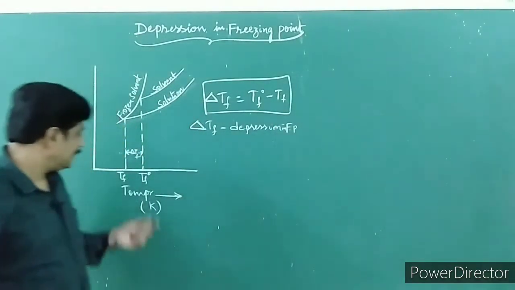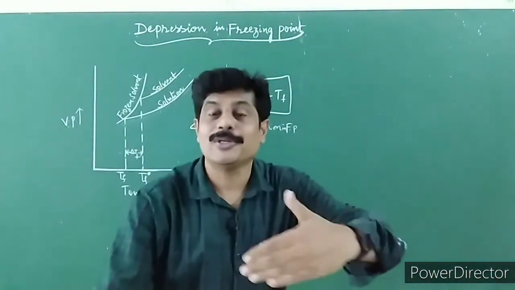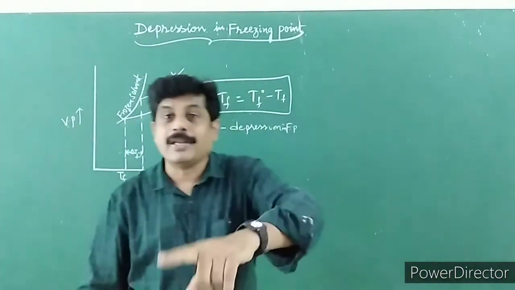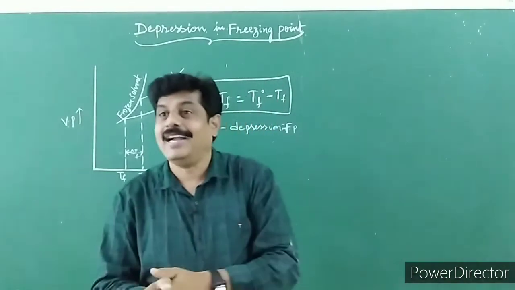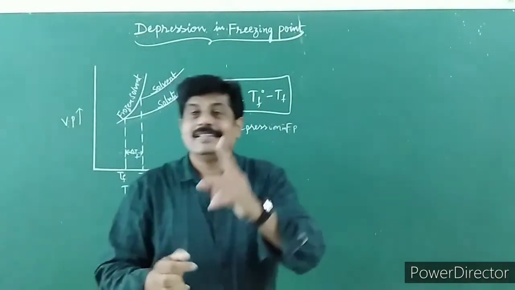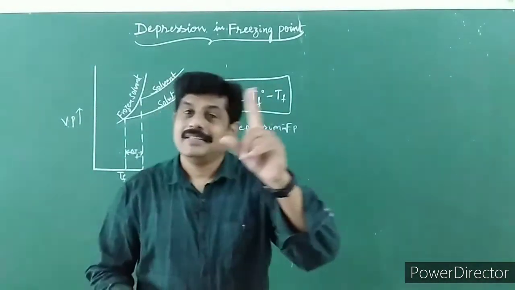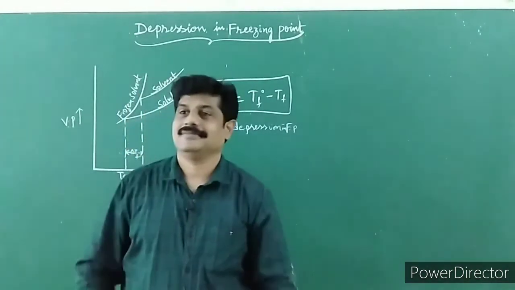Hope you understand this. When you add a non-volatile solute into volatile solvent, the vapor pressure of the solution decreases. Because of that, the freezing point of solution decreases.